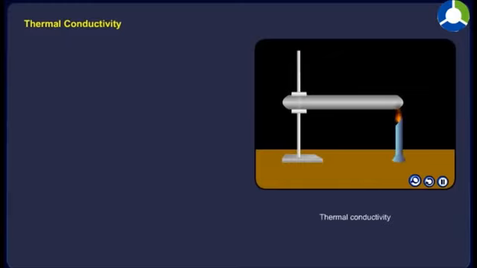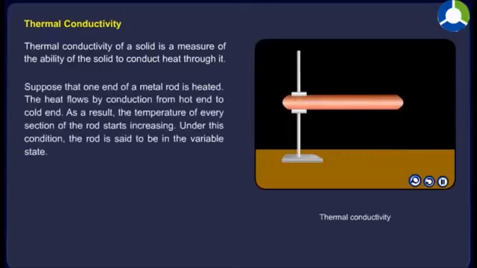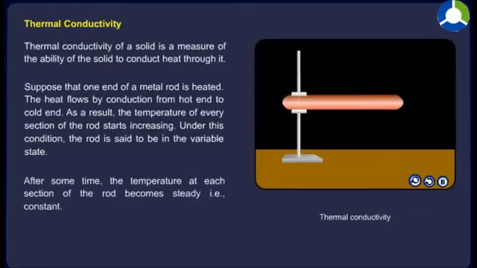Thermal conductivity. Thermal conductivity of a solid is a measure of the ability of the solid to conduct heat through it. Suppose one end of a metal rod is heated. The heat flows by conduction from hot end to cold end. As a result, the temperature of every section of the rod starts increasing. Under this condition, the rod is said to be in the variable state. After some time, the temperature at each section of the rod becomes steady, that is, constant.